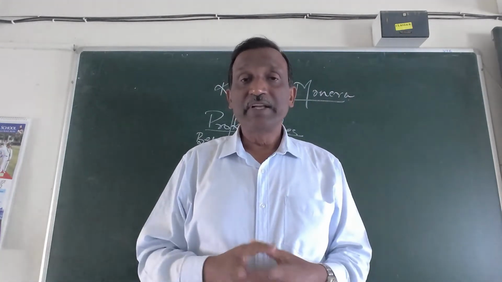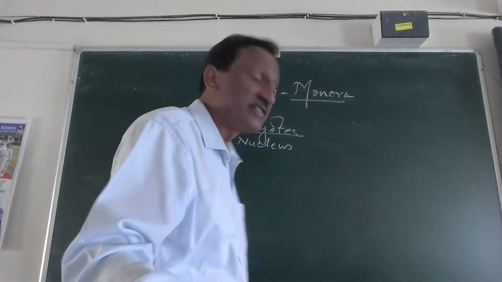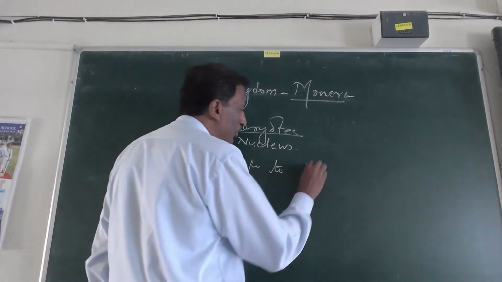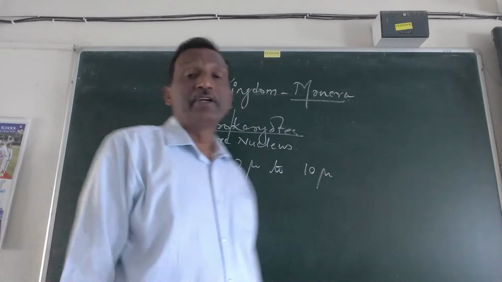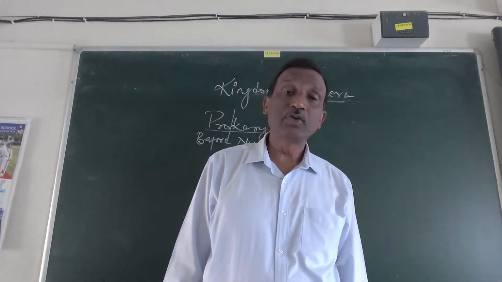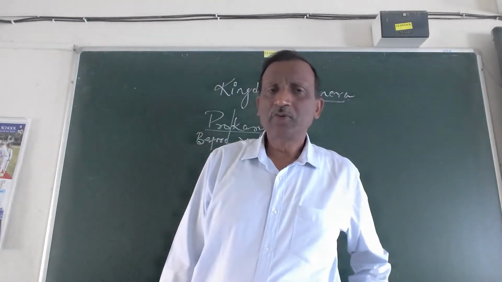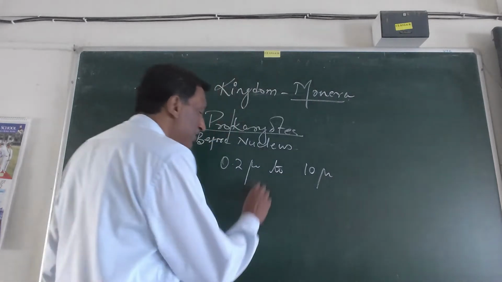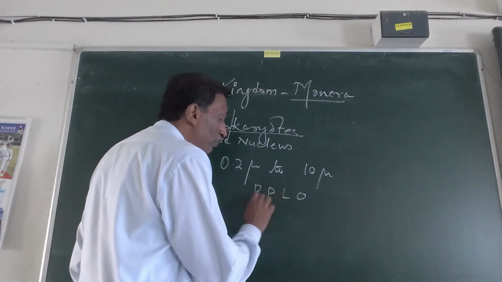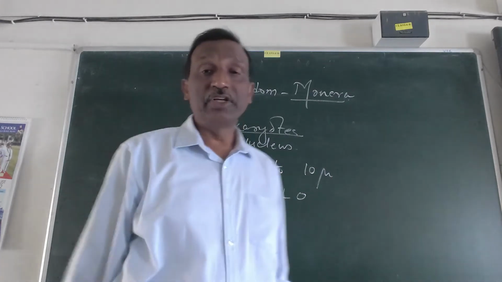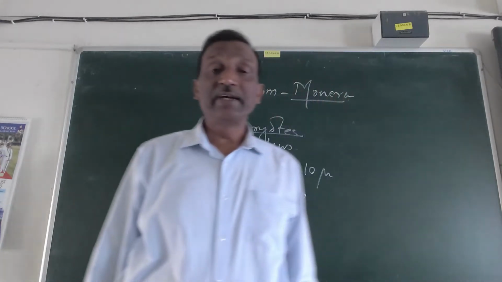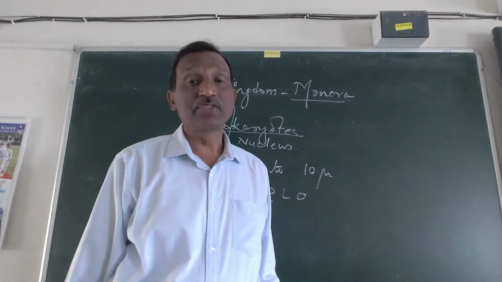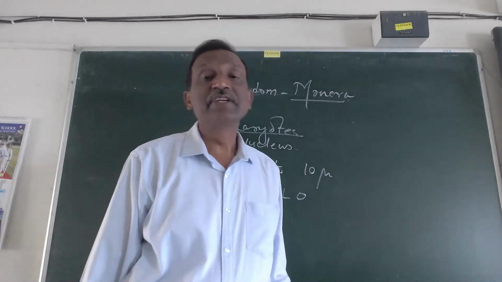The body is so simple, unicellular and microscopic that their size varies from 0.2 micron to 10 micron. Those which are 0.2 micron to 2 microns are so microscopic that they are given a special name, PPLO, pleuropneumonia like organisms. They are very, very small, and most of them are even disease causing. So monerans are very small in size.